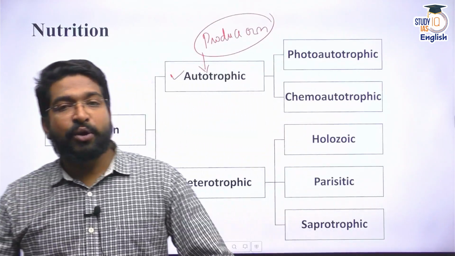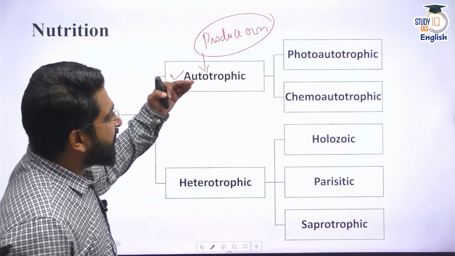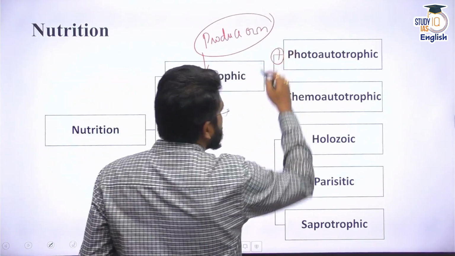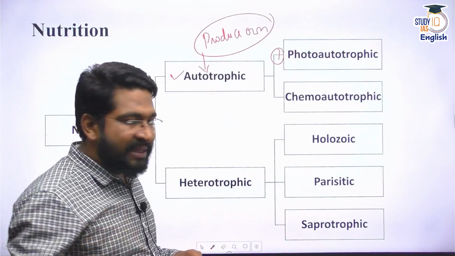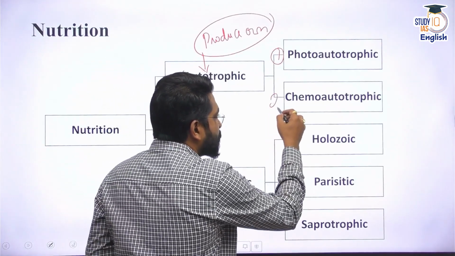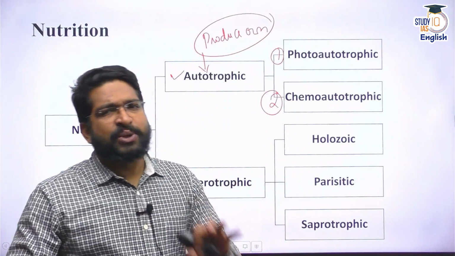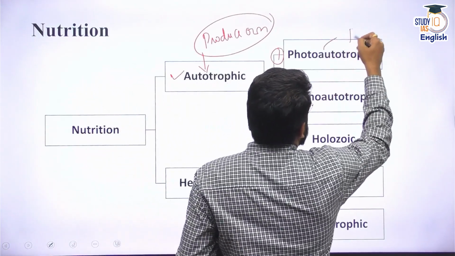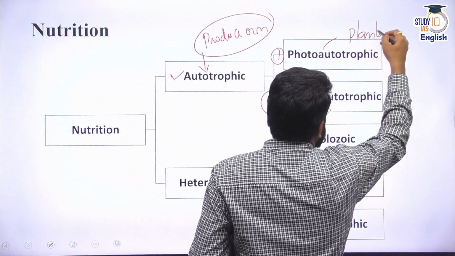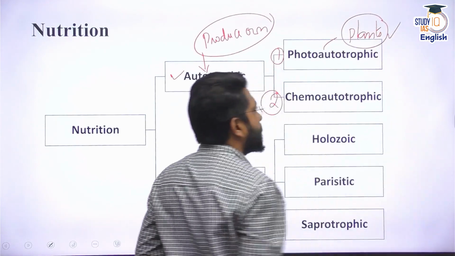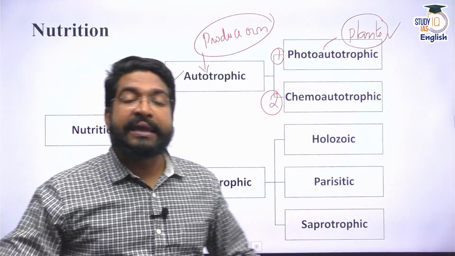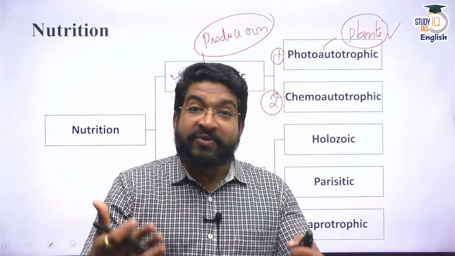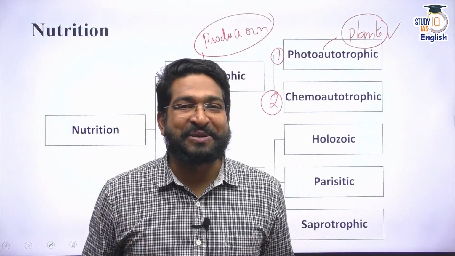Now, when we divide autotrophic nutrition, we get two kinds. One is photoautotrophic nutrition, and the second one is chemoautotrophic. Now, photoautotrophic is relatively easy. Classic example being plants. Now, what do plants do? Plants use sunlight, carbon dioxide and water, and they create their own food. That is, they create glucose, and the byproduct is oxygen, which we need for our respiration.